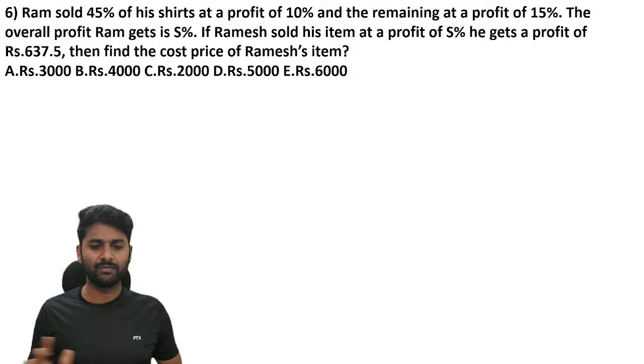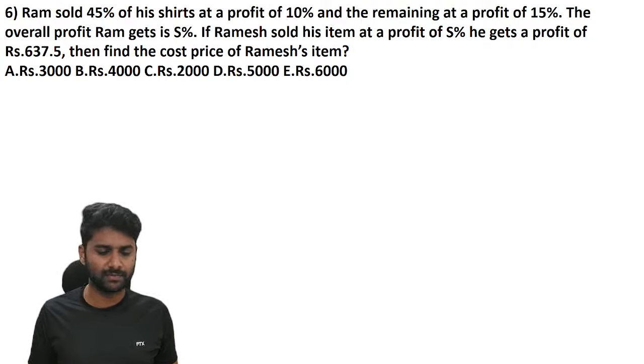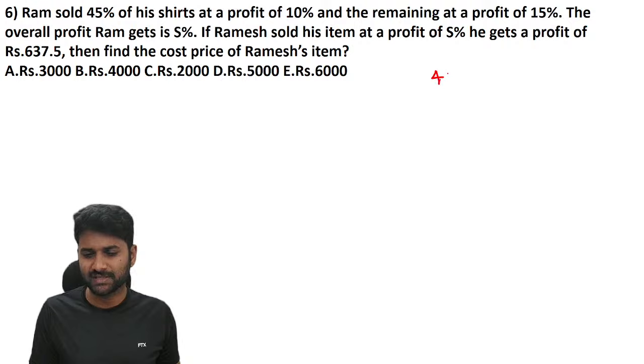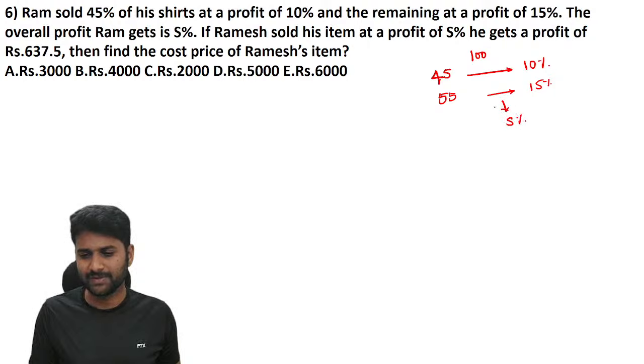See, this question is from the profit and loss concept, but if you want to solve these kinds of questions, apply the alligation mixture concept. See, 45 percent shirts. Let us consider that I have 100 shirts. So let us take that out of 100 shirts, 45 shirts we sell at a profit of 10 percent. Of course, the remaining 55 they sell at 15 percent, and overall they got S percent.